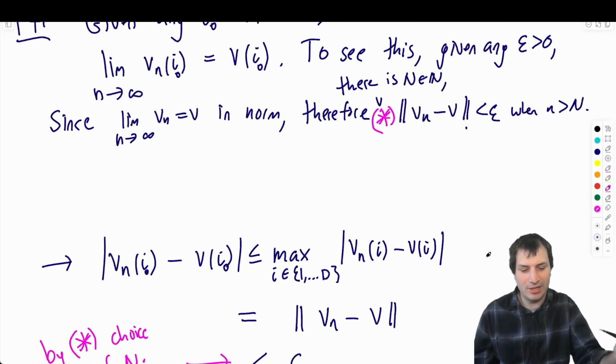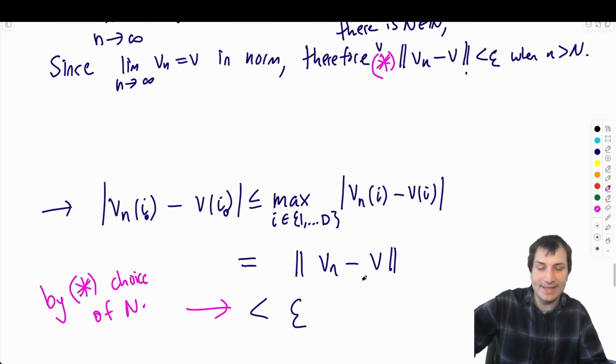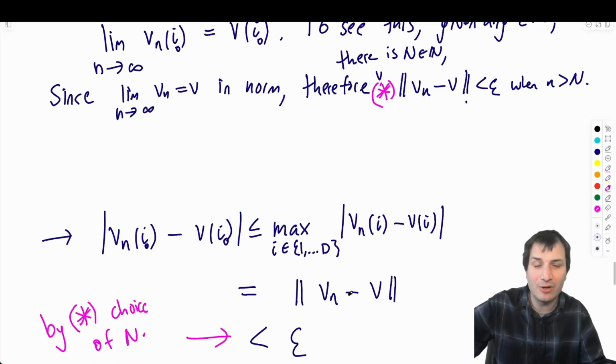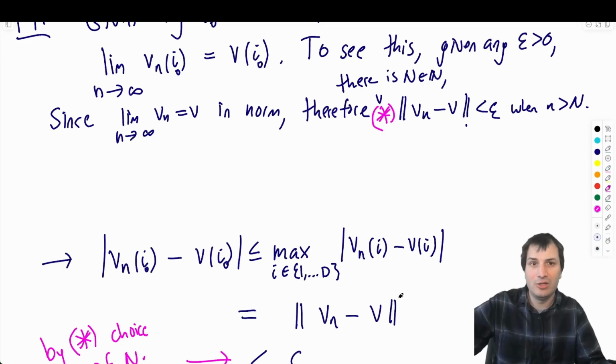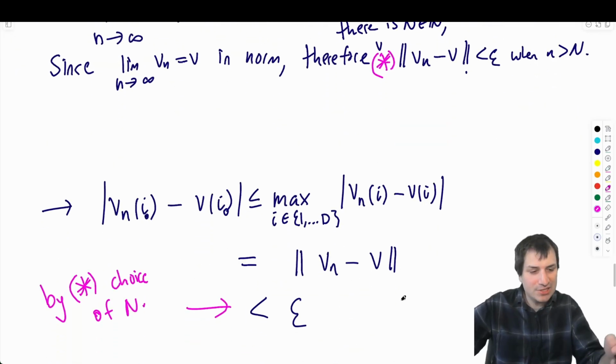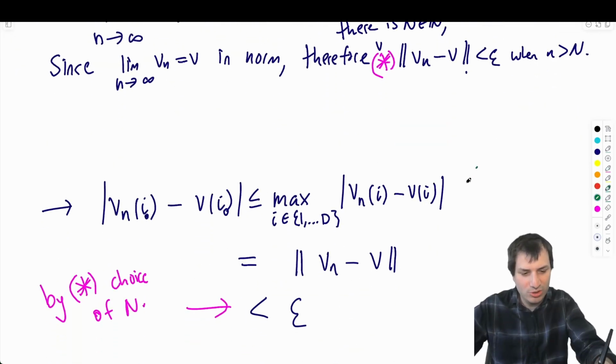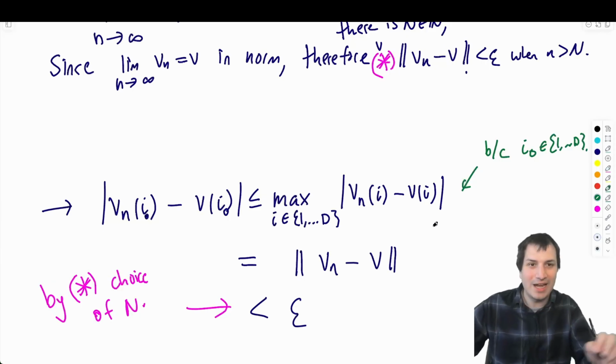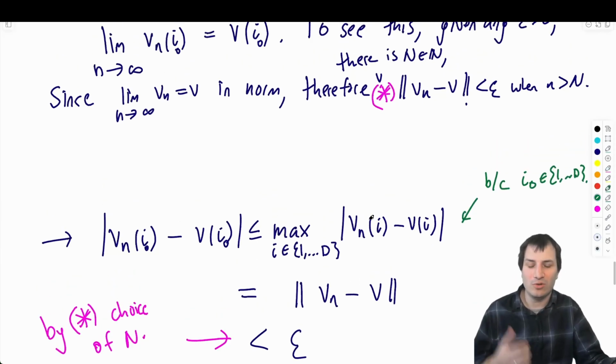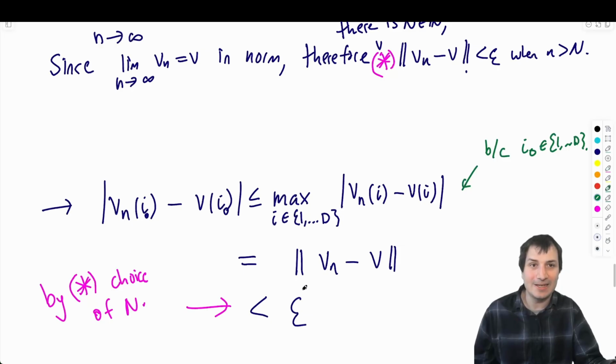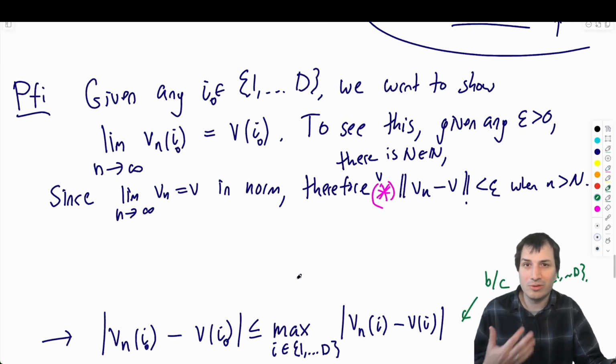Okay. vn of I minus v of I is less than the norm of vn minus v, which is less than epsilon. Okay, wonderful. The only thing I haven't justified is why this inequality is true, and you could say maybe it's overkill to do this because I0 is in 1 to d. I0 is one of these guys, so it's less than the maximum. So vn of I0 minus v of I0 is less than epsilon, and then that's it. We've done the whole thing.